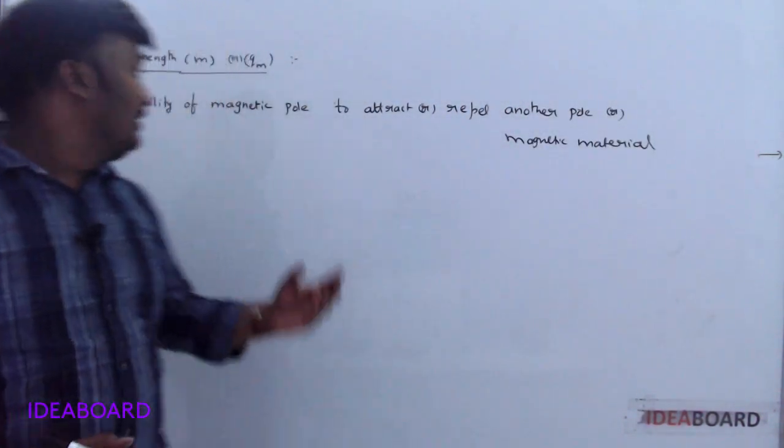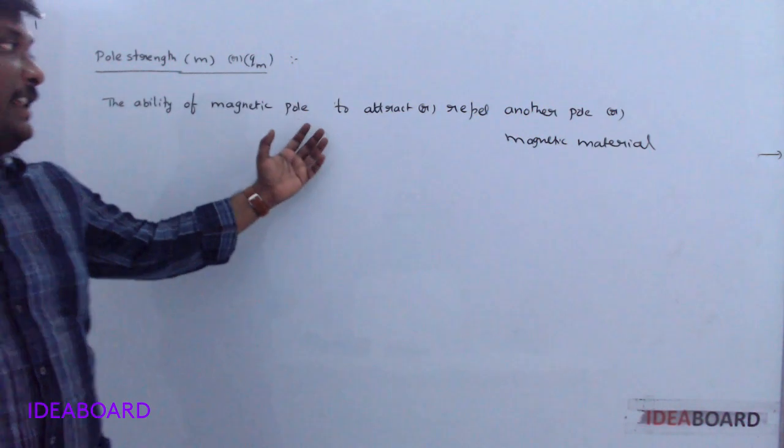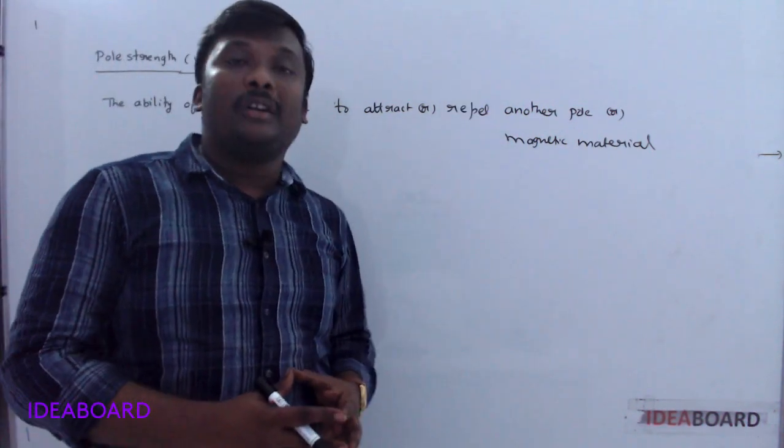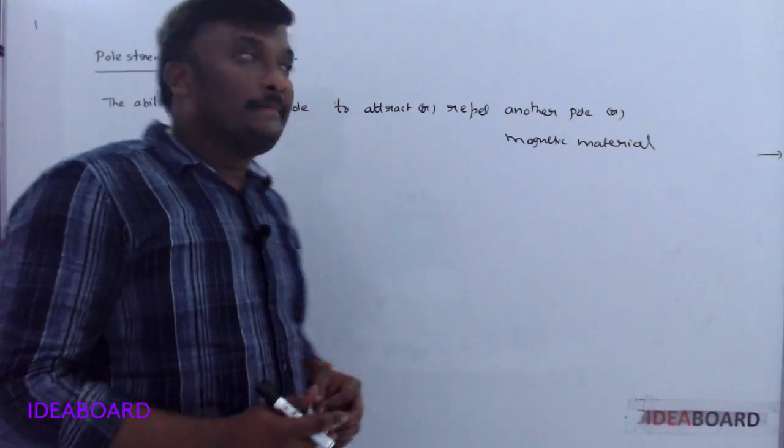What is pole strength? The ability of a magnetic pole to attract or repel another pole or magnetic material.